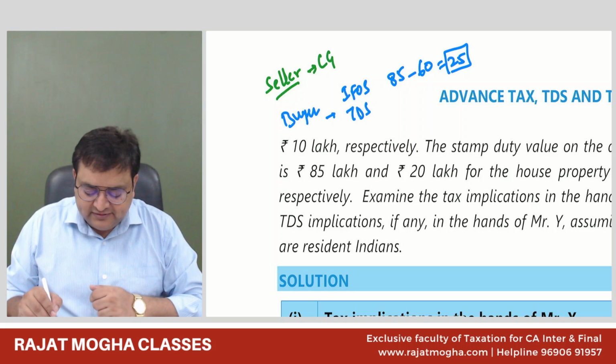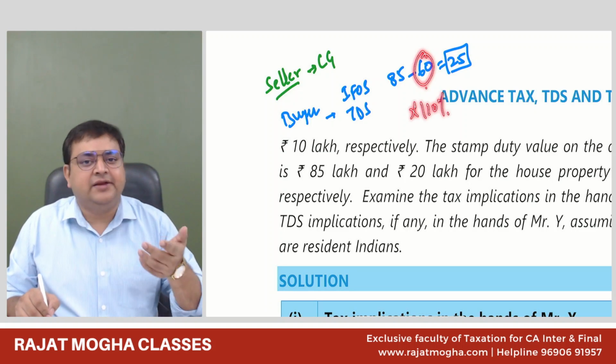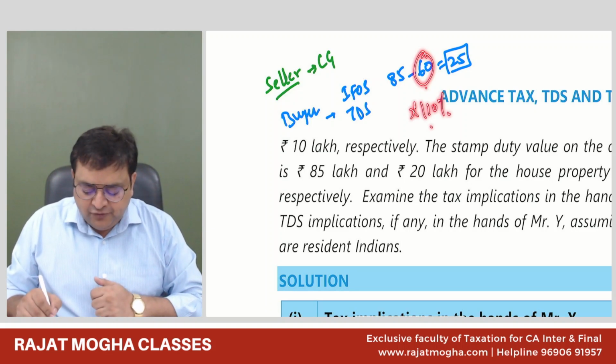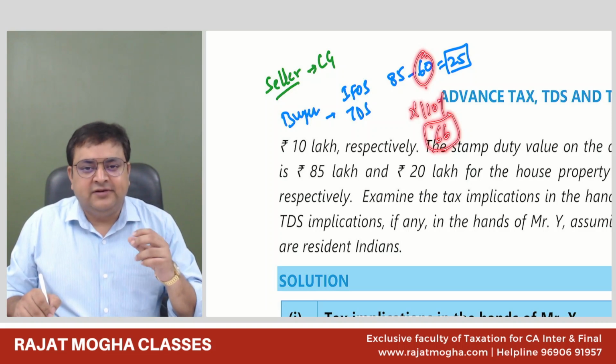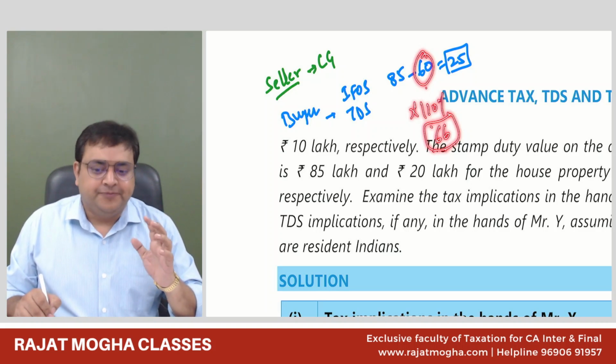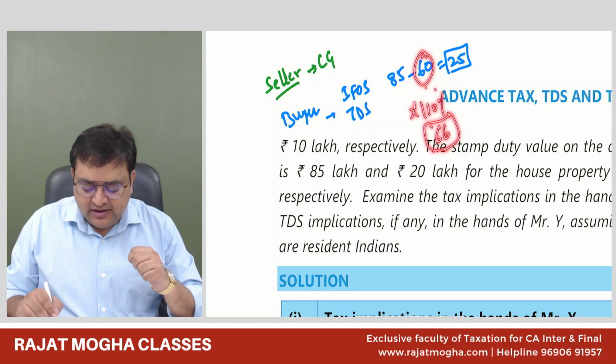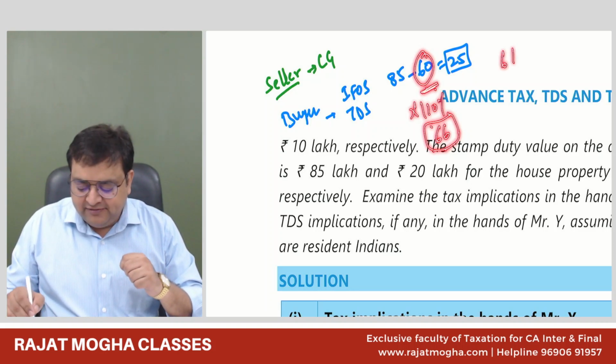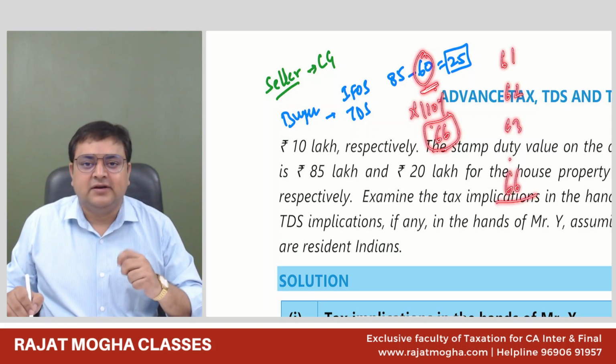So if you are purchasing it for 60 lakh, and I add 10% on it, if you would have purchased it up to 66 lakh, we would have been okay with it, because up to a 10% difference, we are okay. So it is for 60, but the stamp duty value would have been 61, 62, 63, 64, up till 66, we are okay.